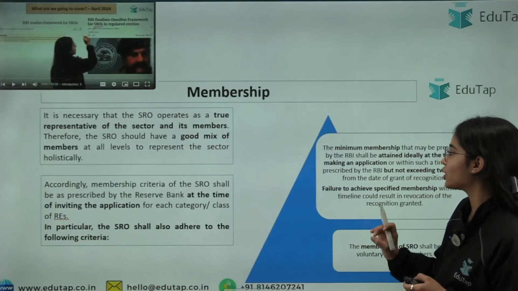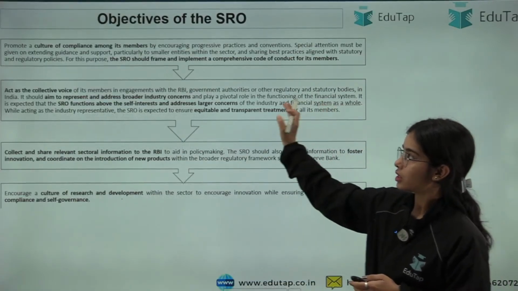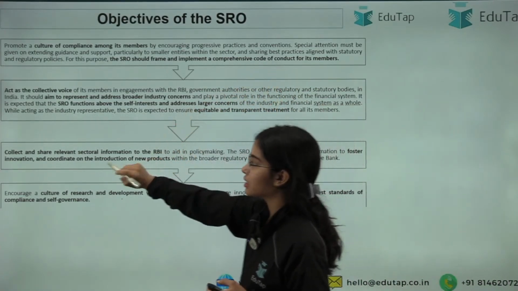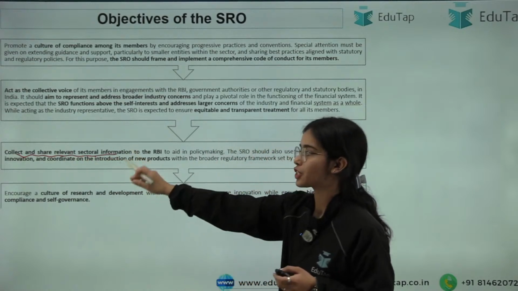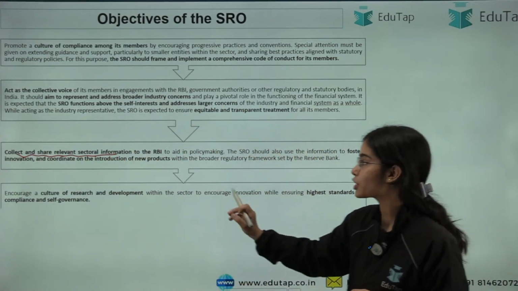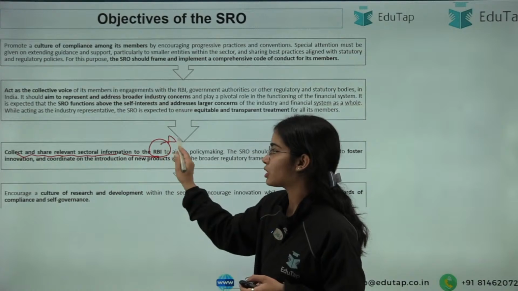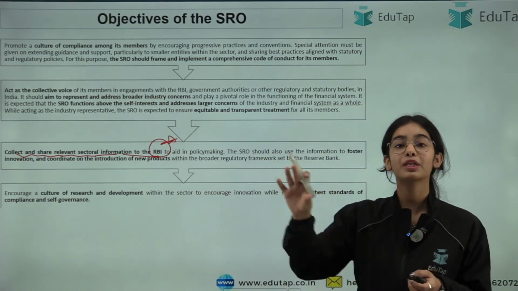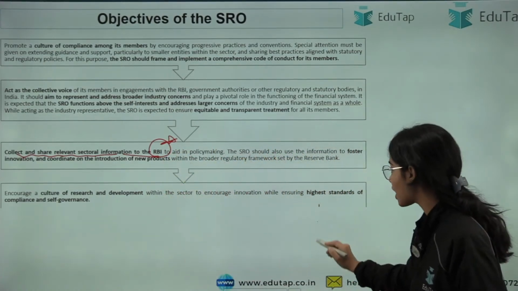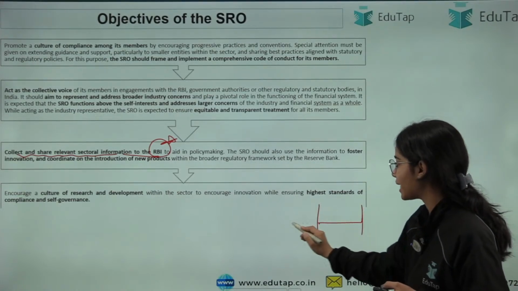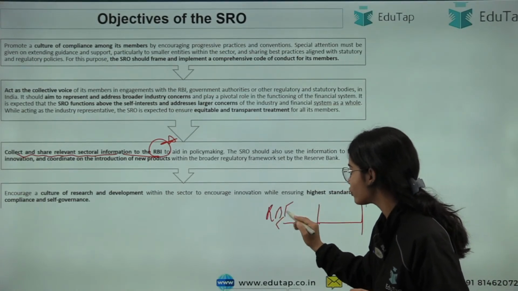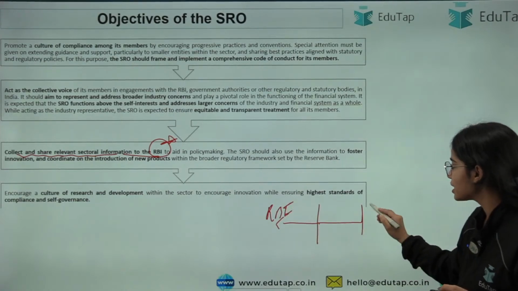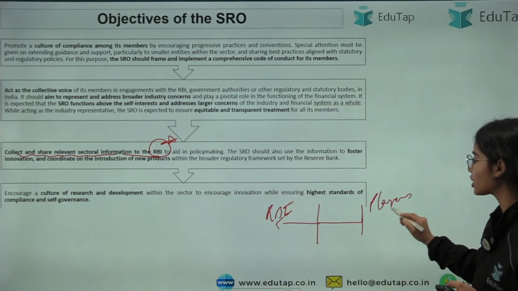It has been said in the objectives of the SRO that the self-regulatory organizations will be collecting and sharing the information to the RBI. So the sharing of the information has to happen to the RBI. The SROs are the connecting line between the Reserve Bank of India and the players in the market, the fintech players or the banking players.